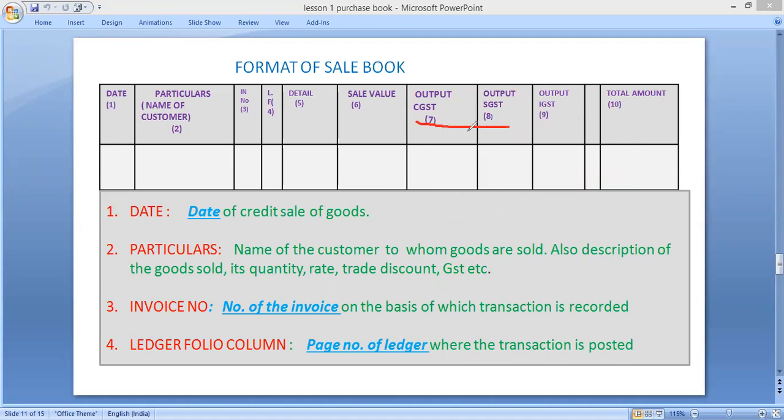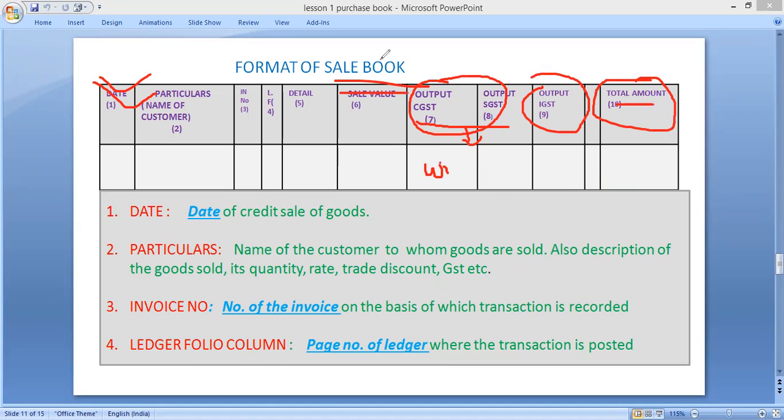Okay, if the supply is within the state, it will be recorded in both columns. If the supply is outside the state, it will be recorded in the output IGST column. And at last, there will be the total amount. Okay, it's just a brief format of the sale book.